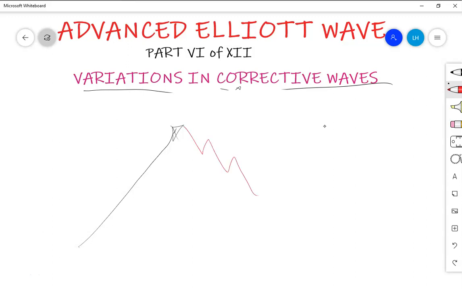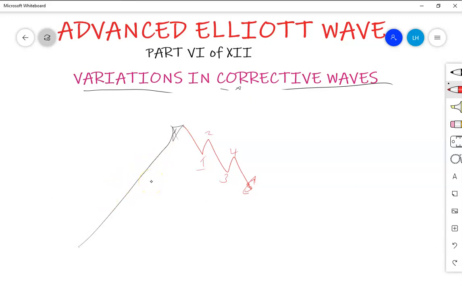The principle is that a 5 wave move against the direction of the trend indicates the beginning of correction. Remember that.